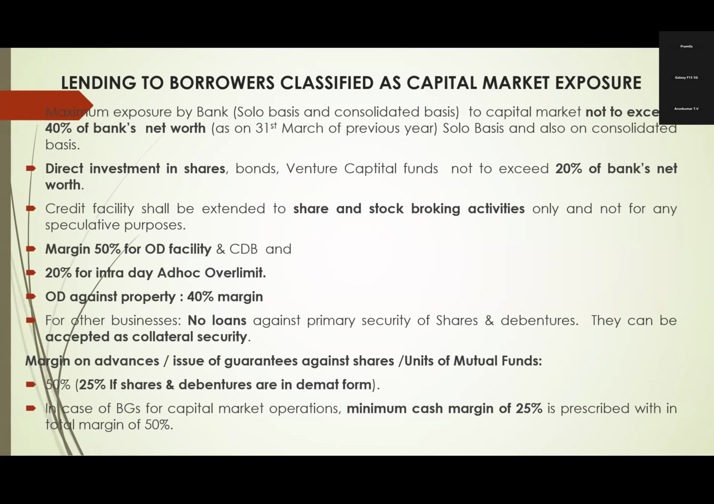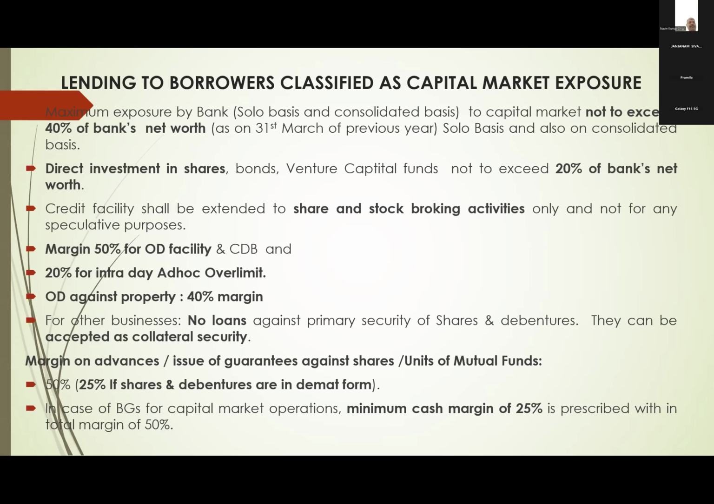Next, credit facility extended to share and stock broking activities only. If you are giving loans to share and stock brokers, it is for broking activity, not for buying shares and keeping them idle. That is called speculative purpose. So not for speculative purpose. It is only for share and stock broking activities you have to give. Normally, if you are giving a loan to stock brokers, margin is 50% for OD facility and CDB, 20% in case of intraday. And against loan property, we can give loan to share brokers.